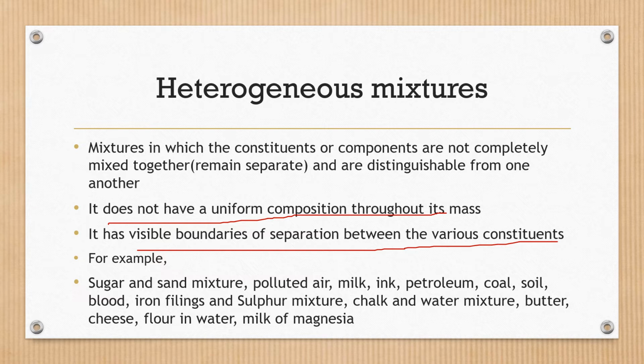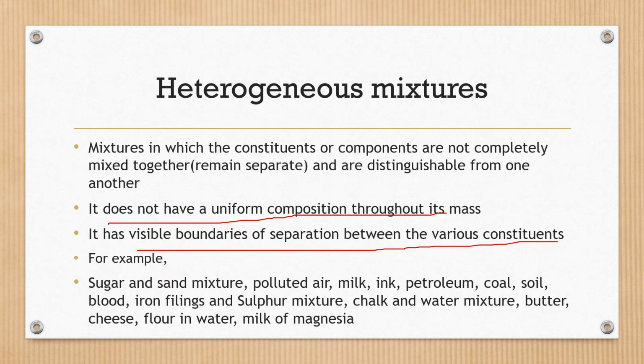We can take an example of sugar and sand mixture. When we mix sugar with sand, the composition of this mixture is not uniform. At one place, sugar particles are in large number. At the other place, sugar particles may be in small number.